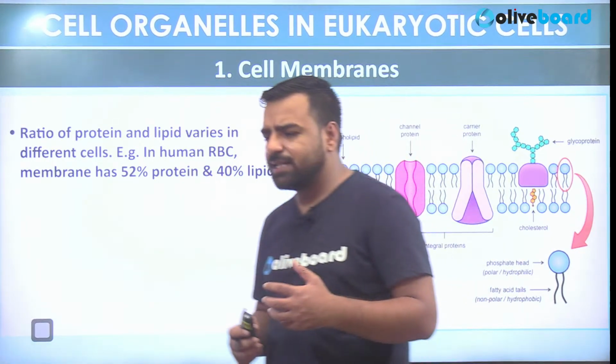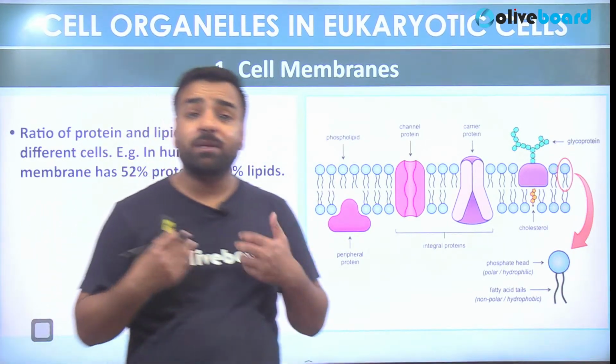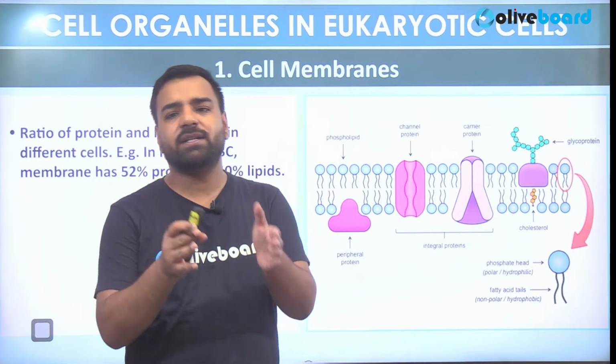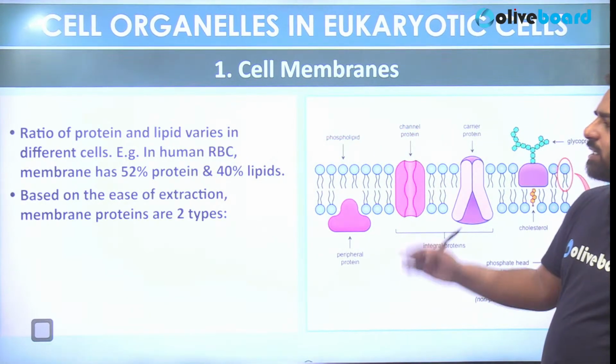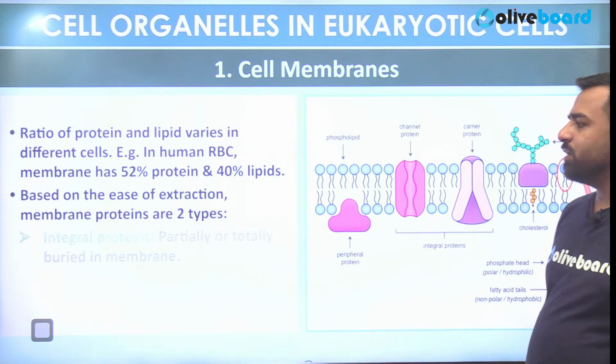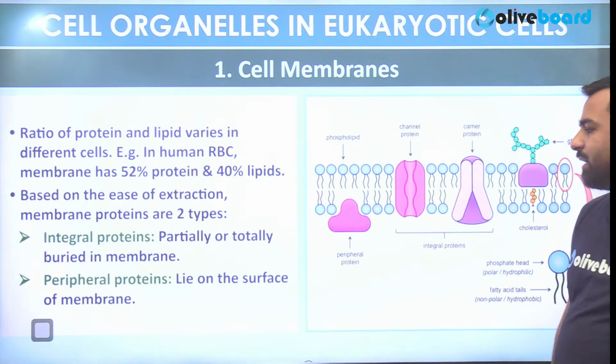It's asked in the examination, these cell membranes are made up of what? So the cell membrane which we people have, it's made up of lipids and proteins. Right. Proceeding further. So guys, based on the ease of extraction, membrane proteins are of two different types. It may be integral or it may be peripheral.